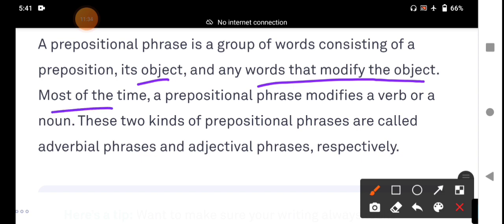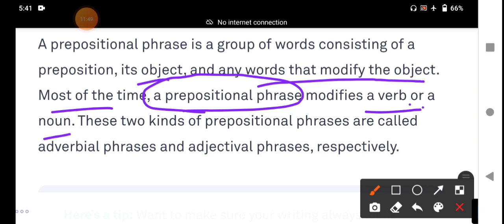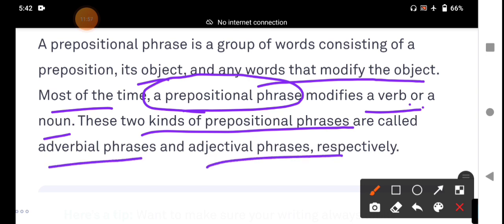Most of the time a prepositional phrase modifies a verb. When it modifies a verb, it functions as an adverb. When it qualifies a noun, it functions as an adjective. Here they have given two kinds of prepositional phrases: adverbial and adjectival.